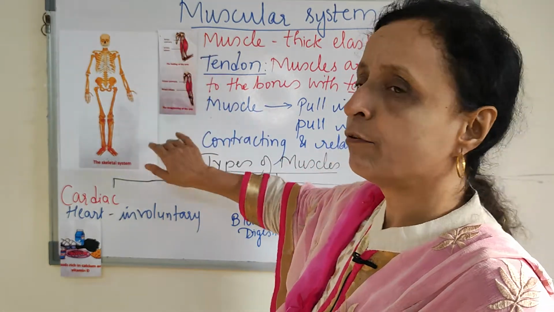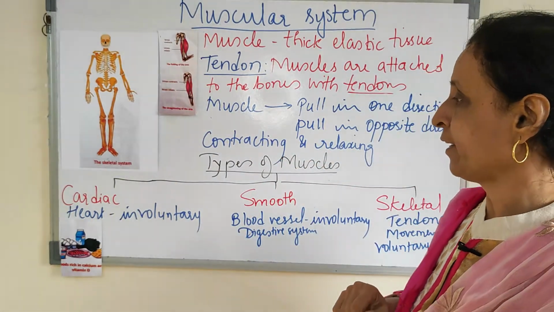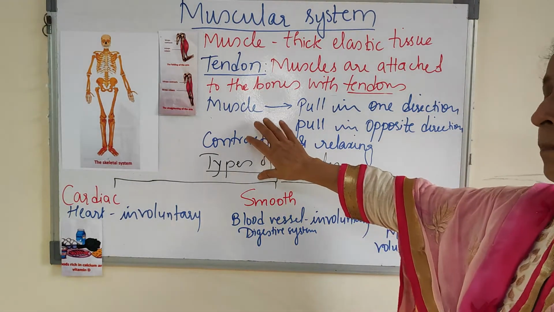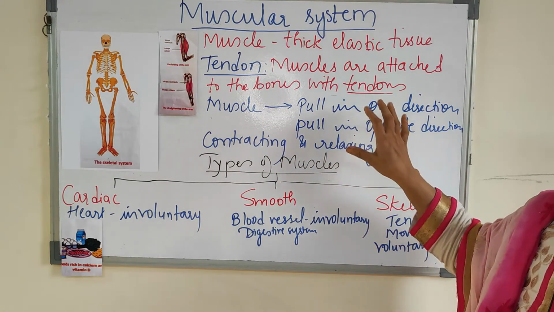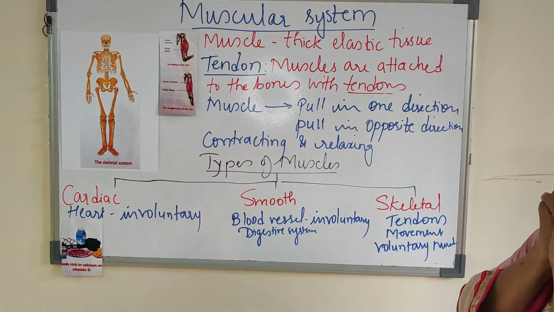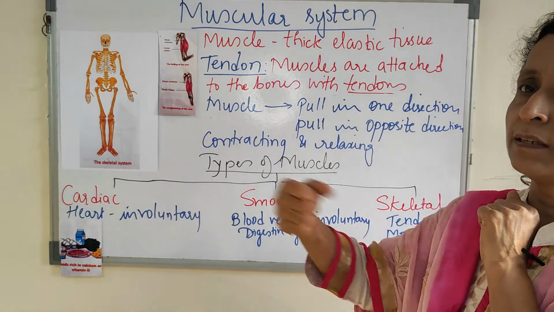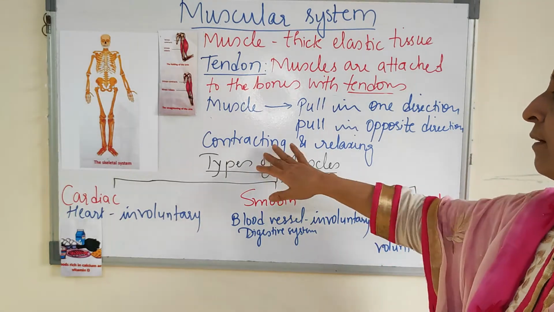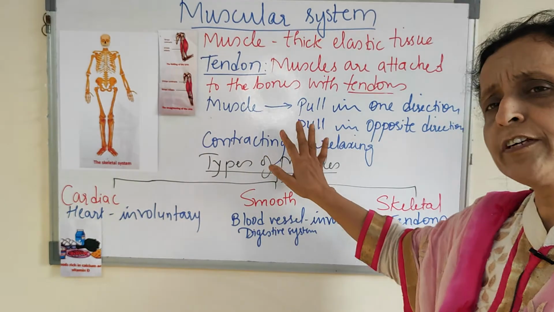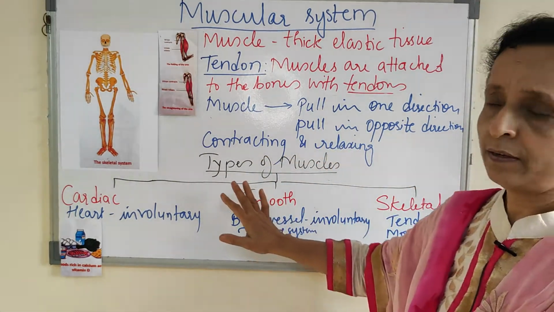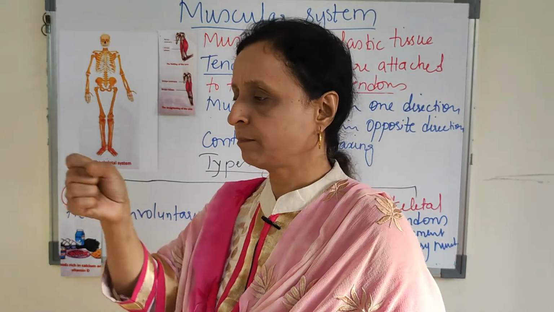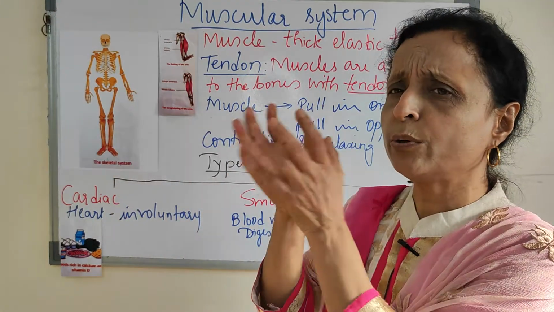So this is how folding and straightening of the arm takes place, and in the same way the other muscular systems also work by contracting and relaxing. And the contraction and relaxation is pulling one muscle in one direction, pulling the other muscle in another direction. Now we have different types of muscles in our body. Let us start with the cardiac muscle. Cardiac means heart muscles. Heart muscle is working throughout life.